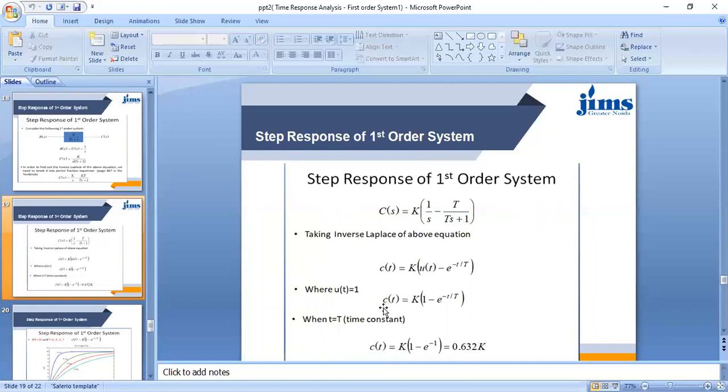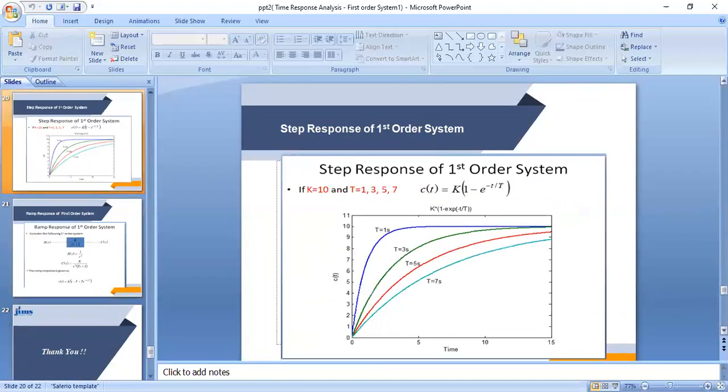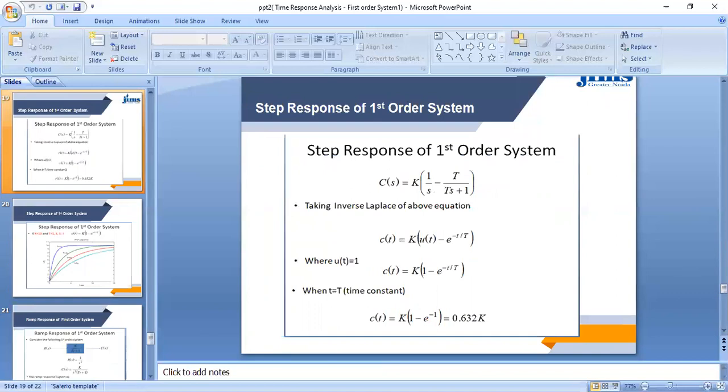If it is a unit step signal, the value of ut is equal to 1, and we get ct is equal to k in the bracket 1 minus e raised to the power minus t by T. This is the response of the system when we apply a unit step signal to the system.